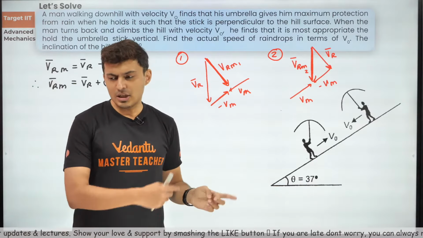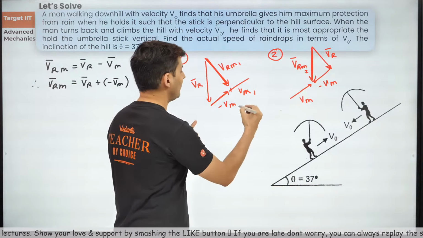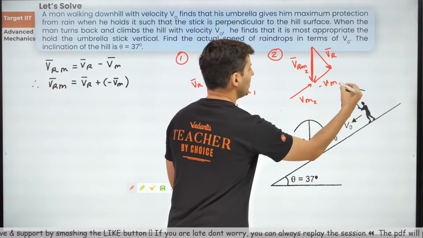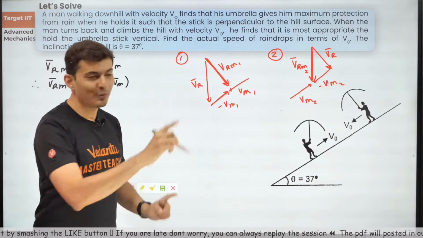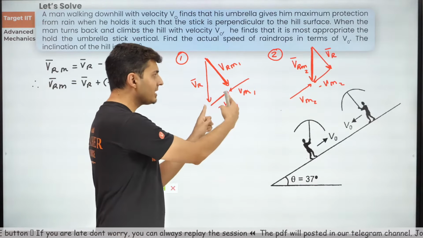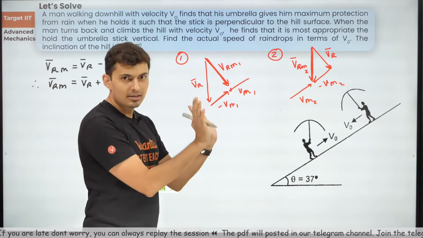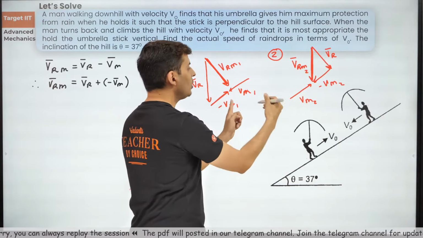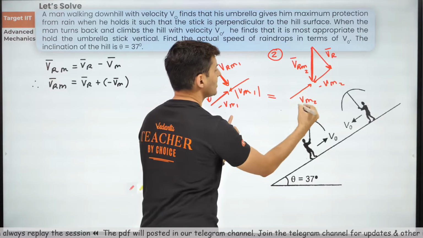This is velocity of the man in the first case, minus Vm1. This is Vm2, this is minus Vm2. There is only one vector which is unchanged, and that is velocity of the rain. Vm has changed because direction has changed. Vm was this way, second time Vm is that way. Magnitude wise, yes, these two magnitudes are equal.